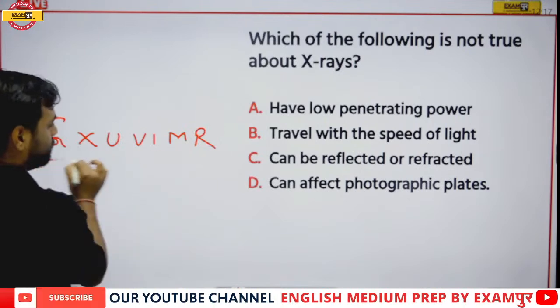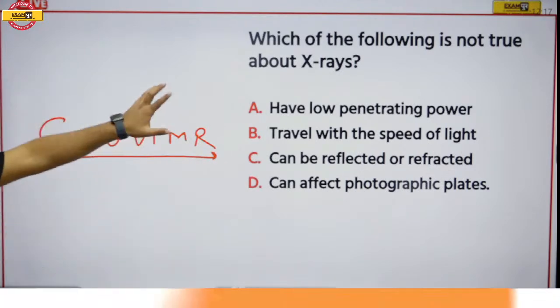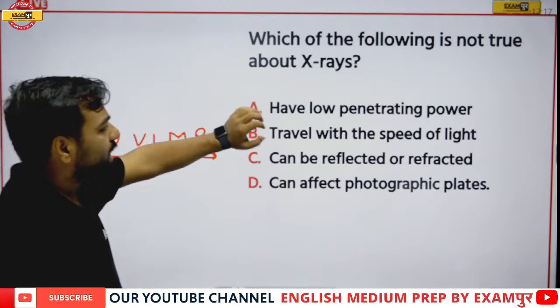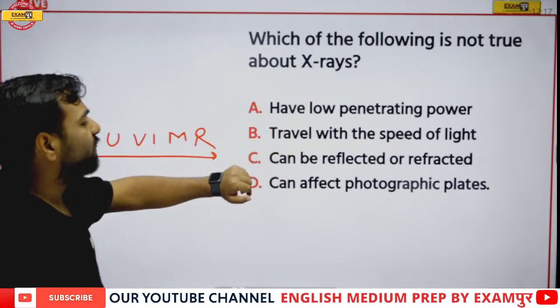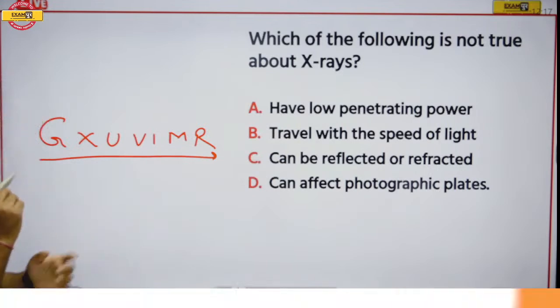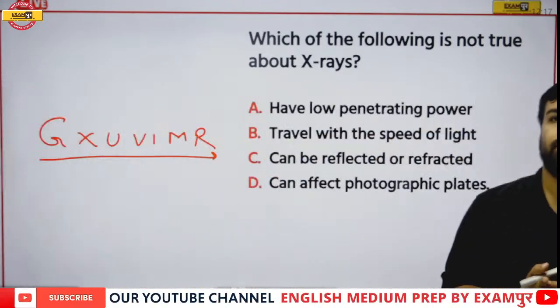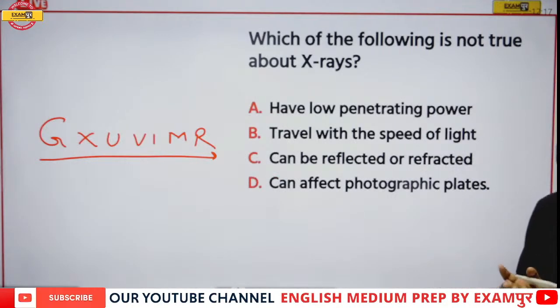Jagdishwaran, which of the following is not true about X-rays? They have low penetrating power, they actually travel with the speed of light, they can be reflected or refracted, they can affect photographic plates. Okay, thank you for the same.